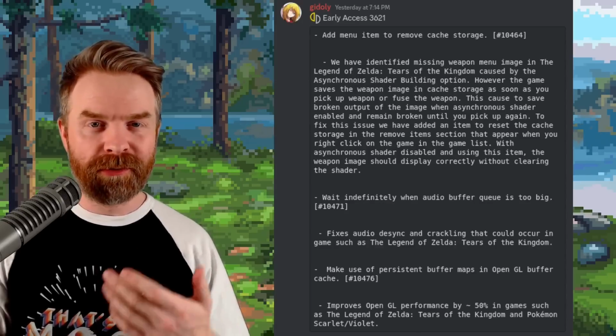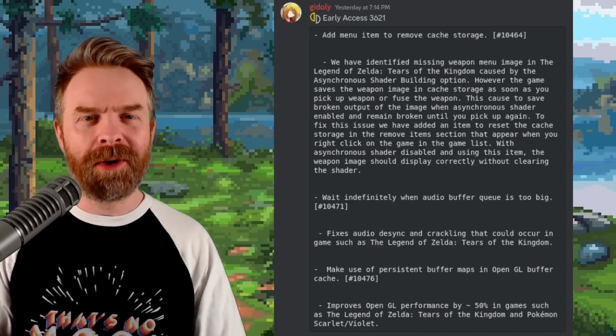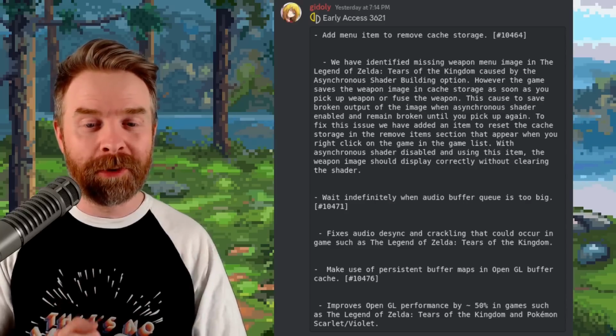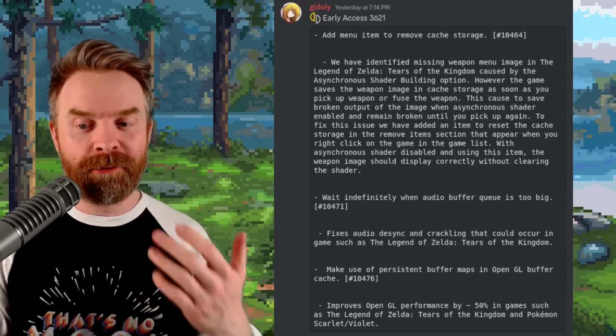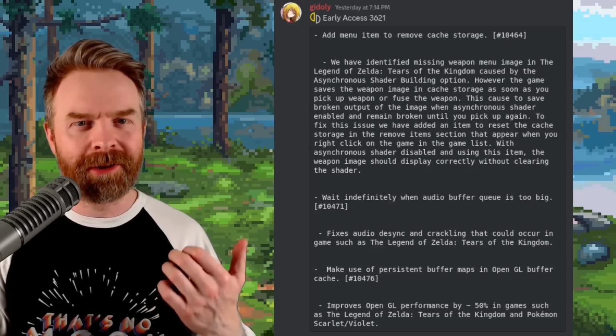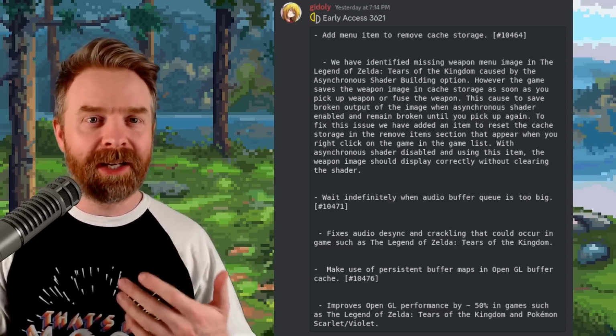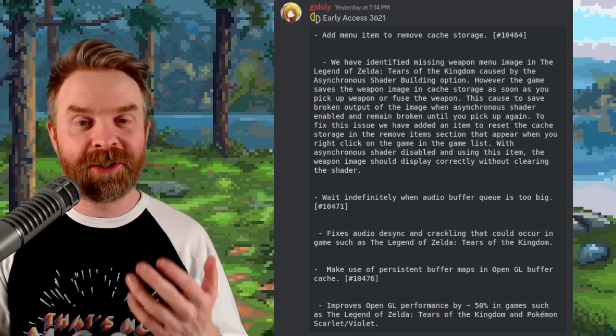And furthermore, for the paid testing early access version of Yuzu 3621, there's a very interesting performance update. It improves the OpenGL performance by about 50% in games like Tears of the Kingdom and Pokemon Scarlet and Violet. It'll take about 2 weeks, give or take, or possibly even sooner to see this change in the mainline build.